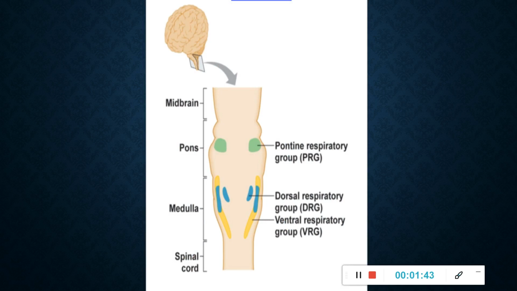The dorsal respiratory group primarily affects respiration directly by stimulating the diaphragm. Neurons in other parts of the brainstem, the pons, form the bilateral pontine respiratory groups. They may contribute to the rhythm of breathing by limiting inspiration.